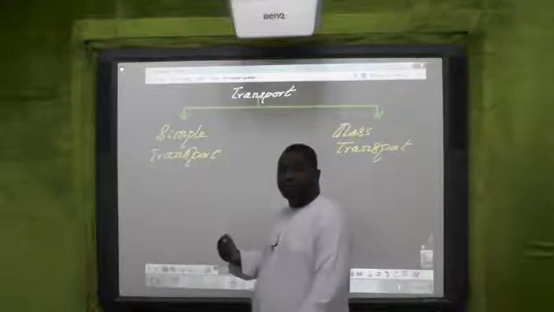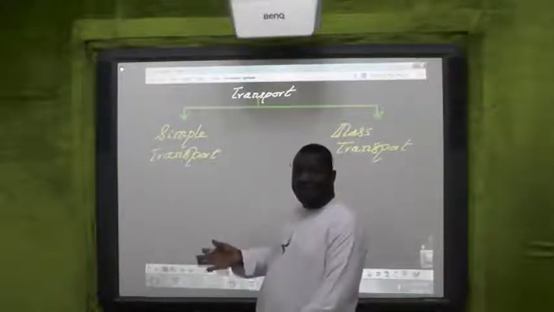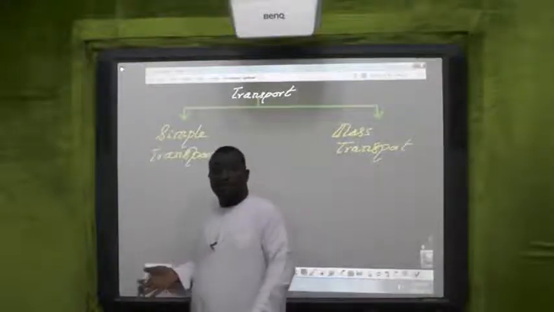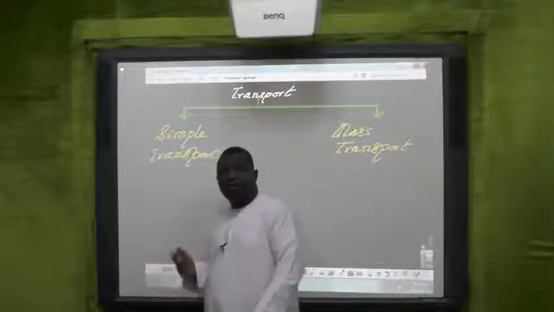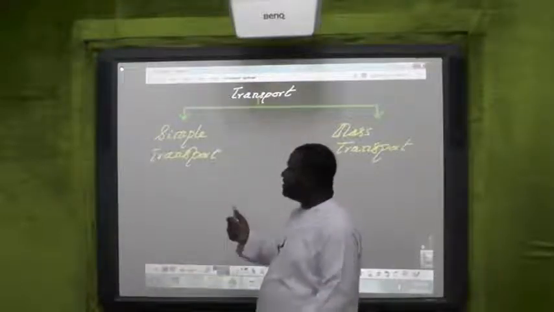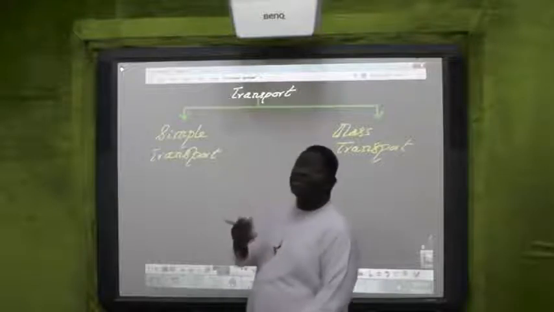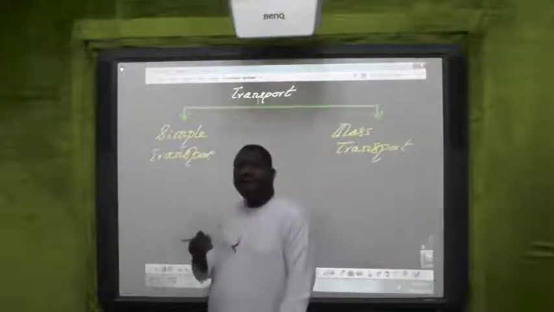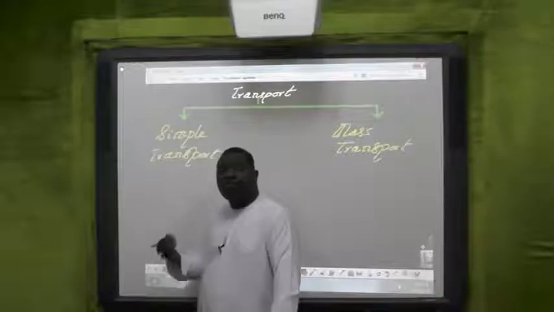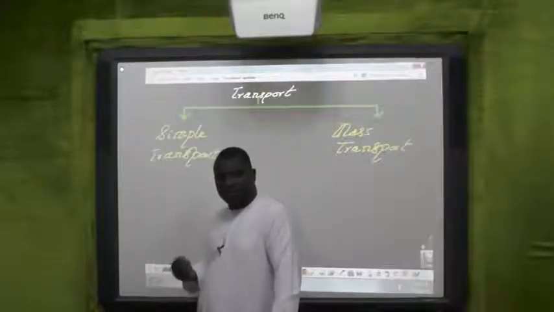So diffusion is the movement of material from region of high concentration to region of low concentration.